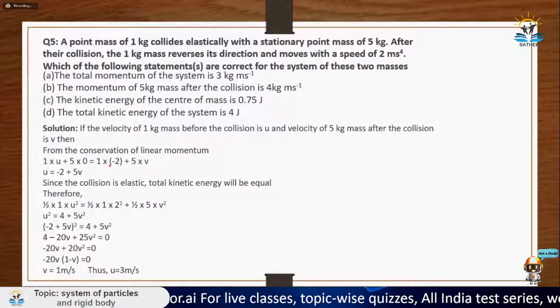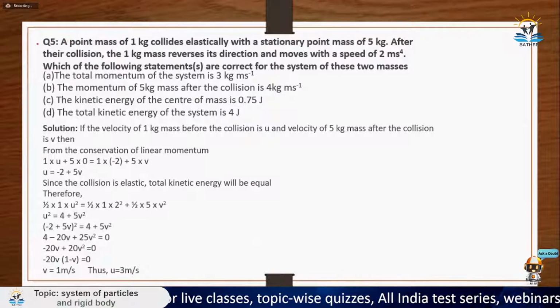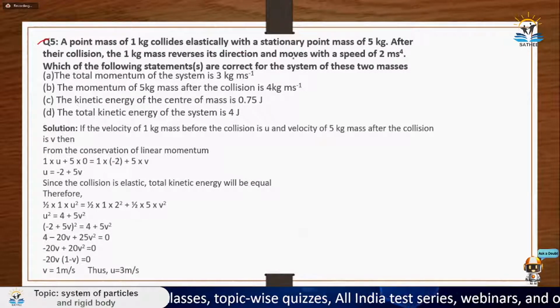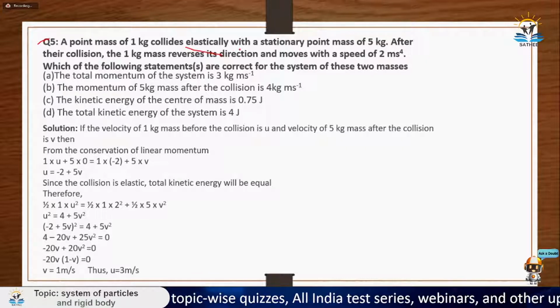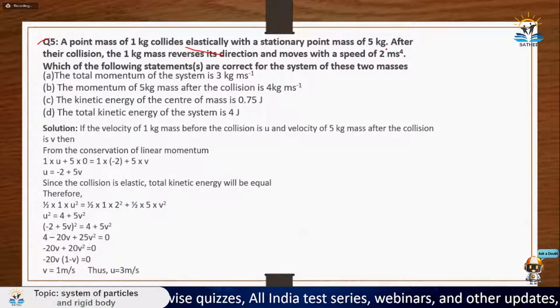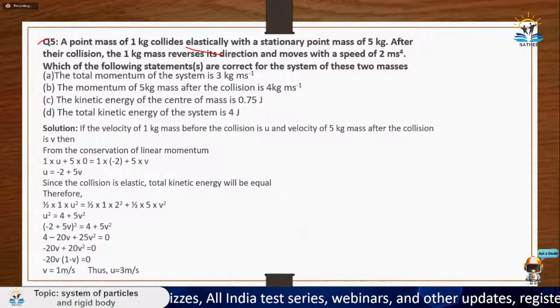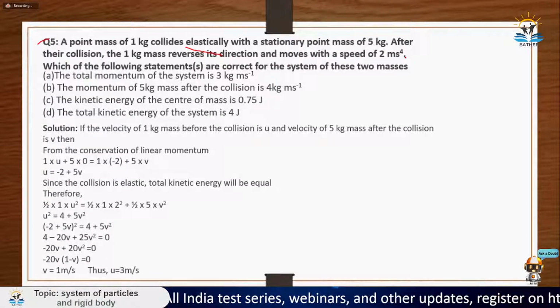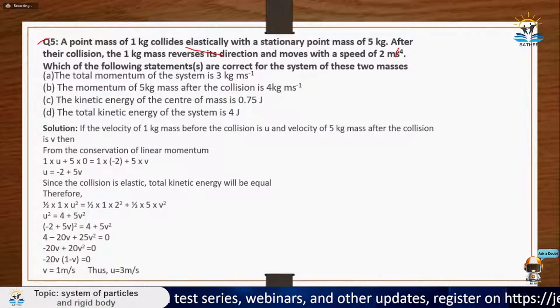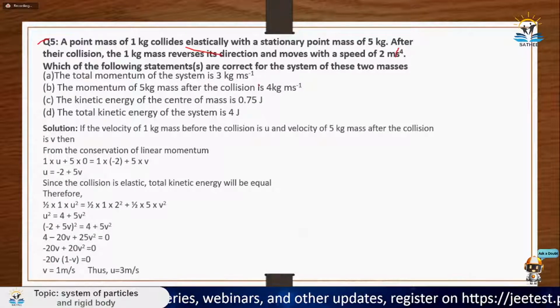Moving ahead with the last question, what it is saying is that a point mass of 1 kg collides elastically. Okay, elastic collision, which means you can conserve energy, with a stationary point mass of 5 kg. After a collision, the 1 kg mass reverses direction and moves at the speed of 2 meter per second. Then which of the statements is correct?